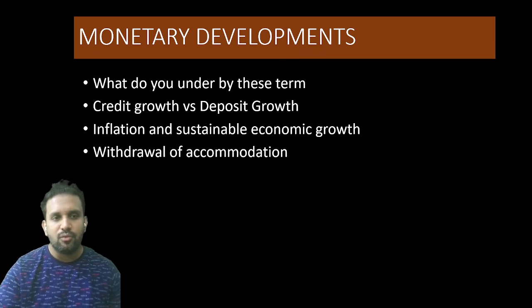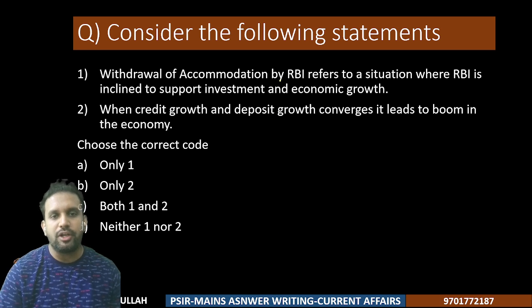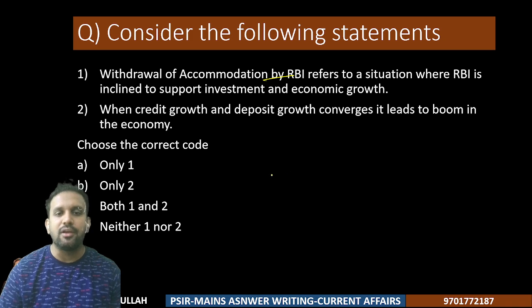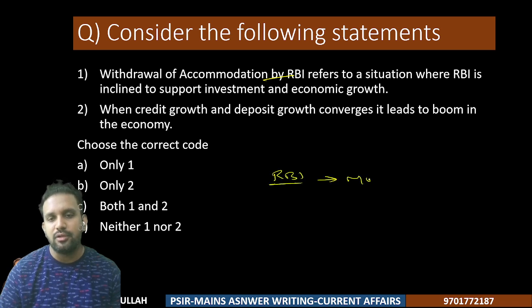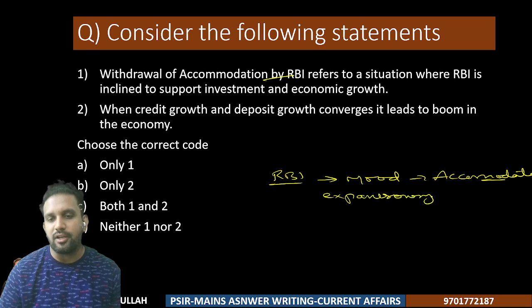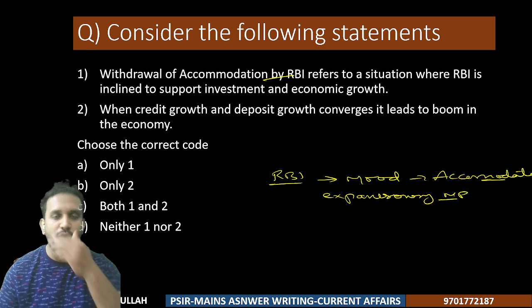One is withdrawal of accommodation by RBI. According to the RBI, the concept goes this way. Withdrawal of accommodation is nothing but RBI not being in a mood to accommodate an expansionary monetary policy. RBI is not interested in this.